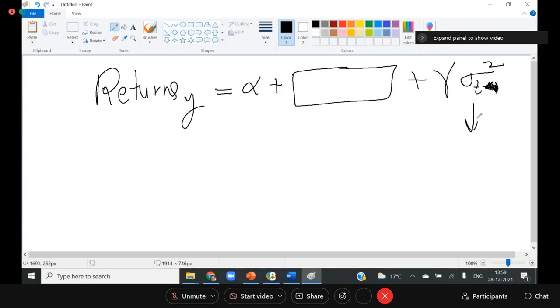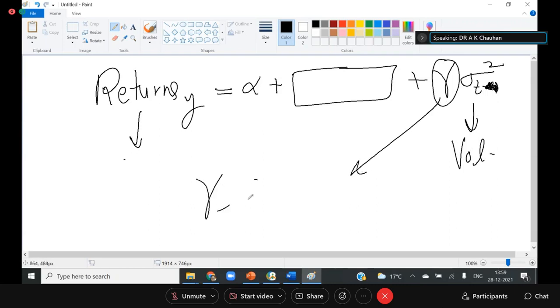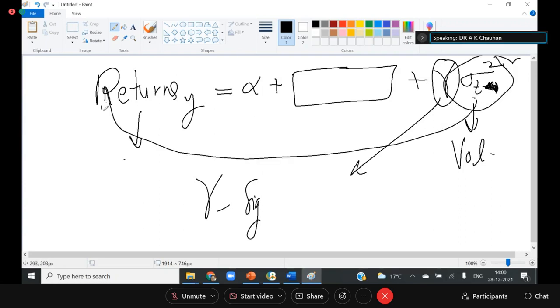Sigma t square is the representation of the volatility, and this is the returns. If this gamma is found to be significant, it means there is a significant effect of the volatility on the returns. This concept is known as the mean GARCH model. Here we are finding the impact of the volatility on the returns of the series.